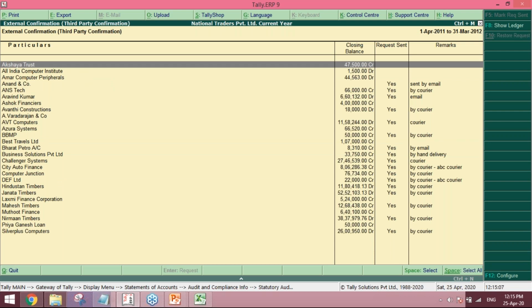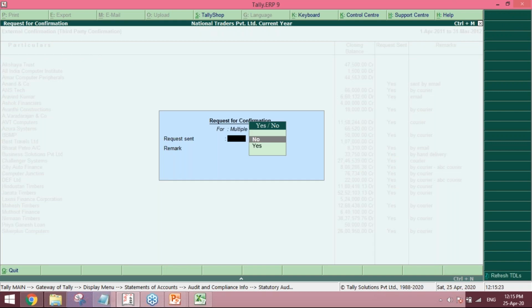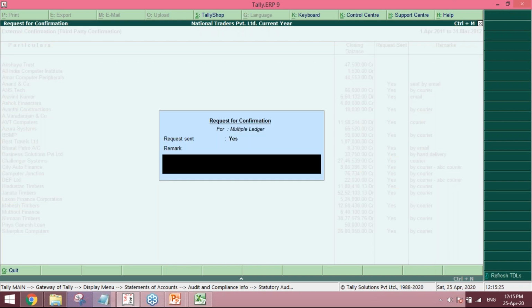Here if you see, the parties that you selected are available. You can mark them with spacebar for which you have to send the request. Then you have to click on F5, mark request sent. Before marking the request sent, you can print the ledger, enter.